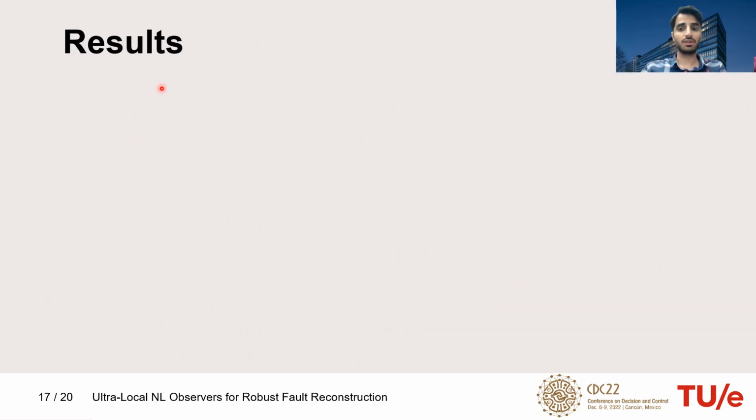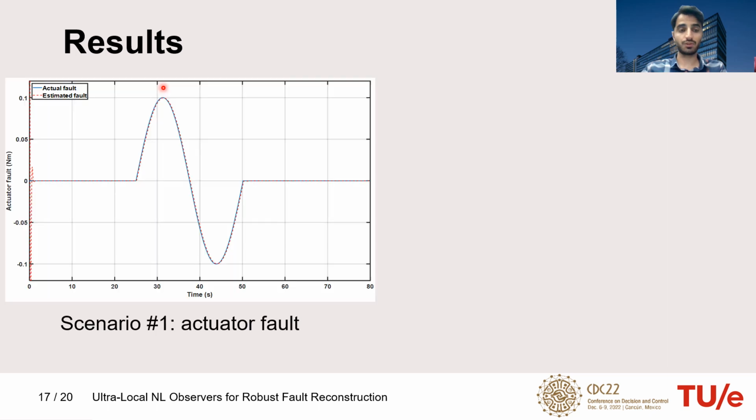We have simulated the two mentioned fault scenarios and applied our proposed method to estimate those faults. First, the actuator fault. In this plot, the actual fault is shown in blue, and the estimation of the fault using our proposed method is shown in red. And you can see the actual fault is a sinusoidal fault, and it is small in magnitude.